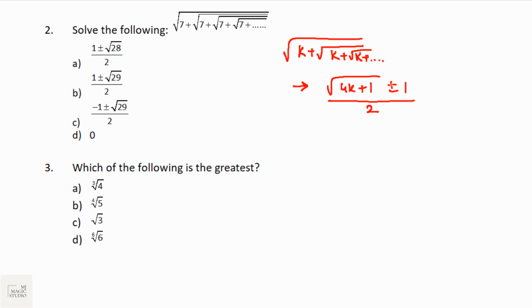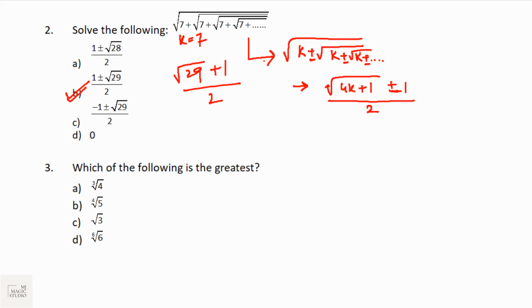If these are all positive signs, we will use the plus sign, and if these are minus signs, we will use the minus sign here. And in front of root 4k plus 1, we can use the plus minus sign, as it has been showing up in these options. So since the value of k is 7, our answer is 7 into 4, 28 plus 1, 29. Root 29, and since all are positive signs, it is plus 1 by 2, which fits option B straight away. So no need to solve it unnecessarily.